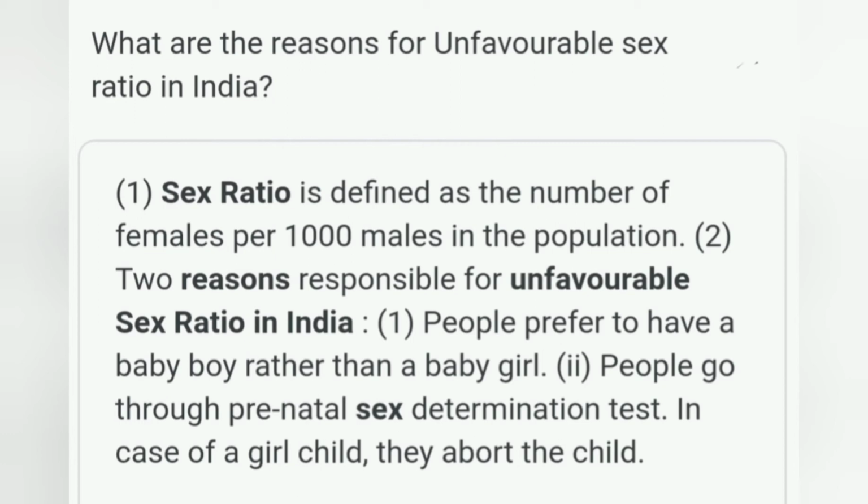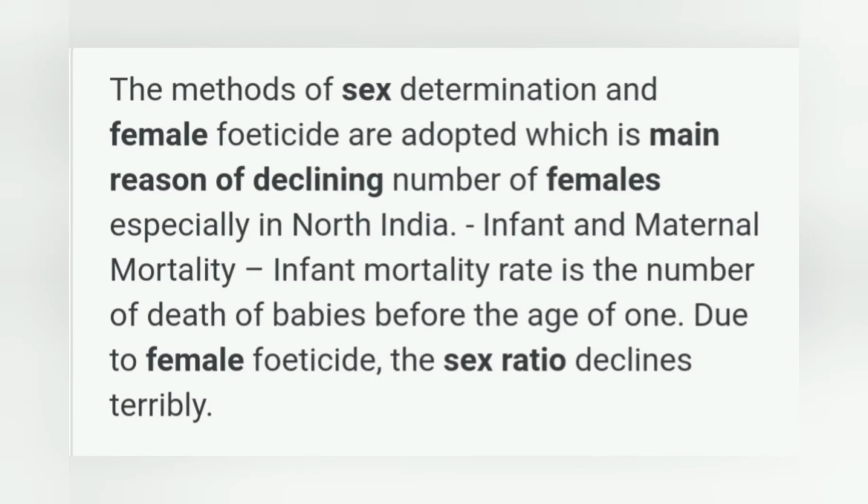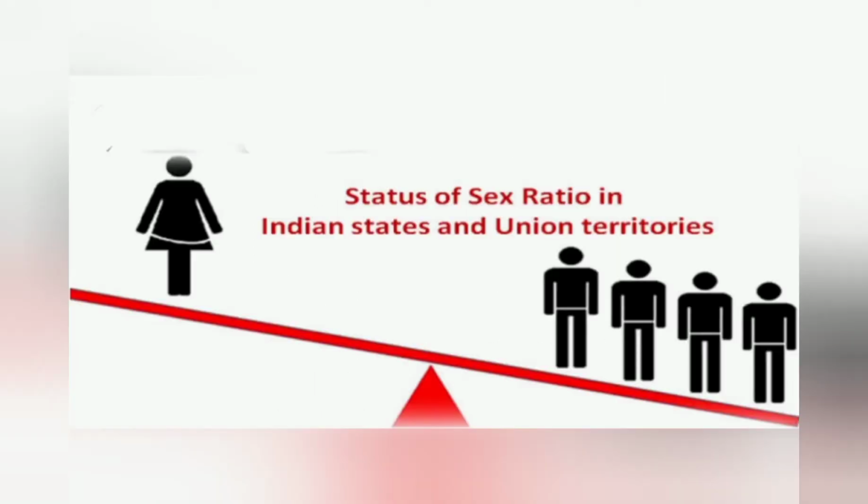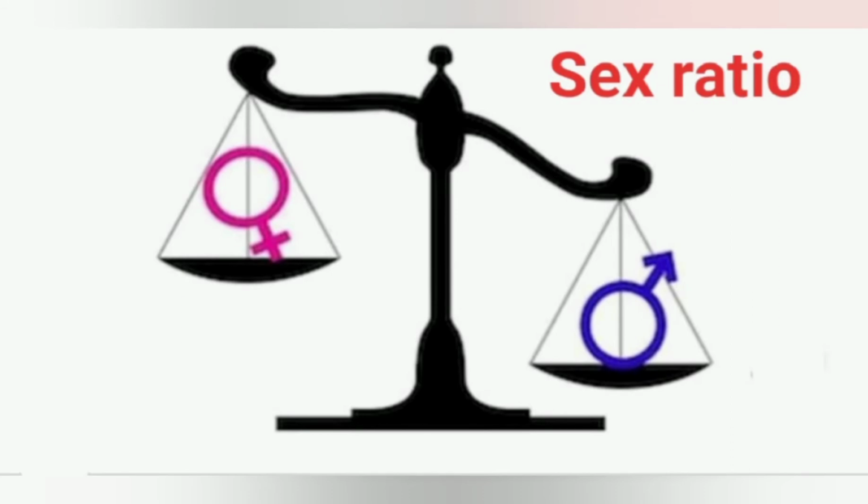People go through a prenatal sex determination test in a clinic, and then they do the abortion. Sometimes they also commit feticide, and sometimes due to malnutrition the girl child also dies. Even domestic violence because of the dowry system, and sometimes girls do not have equal socio-economic status in society. Sometimes it has also been observed that girls are neglected in the family, and the boys get more care and more nutritious food in comparison to the girls.